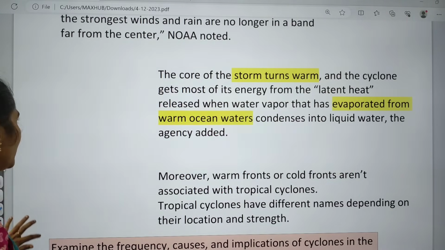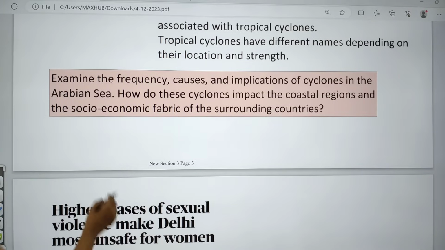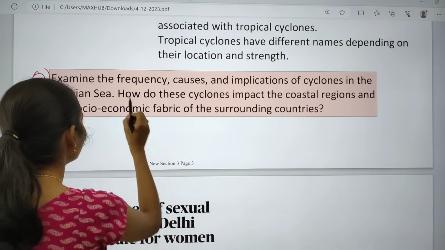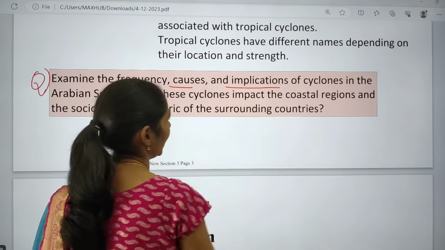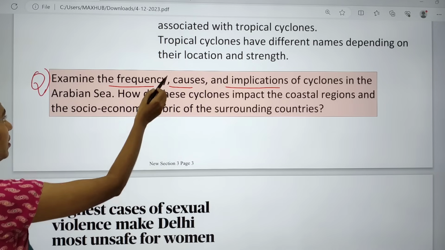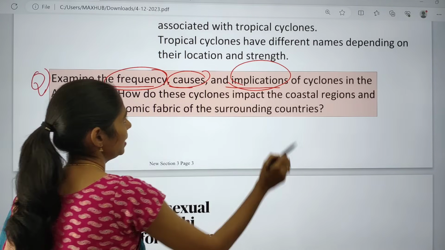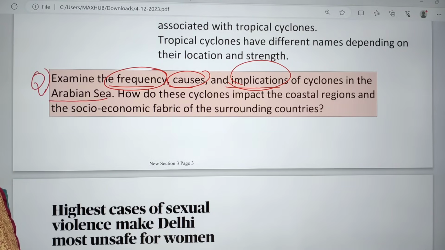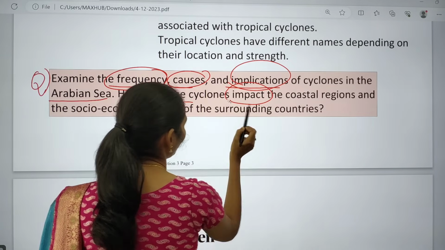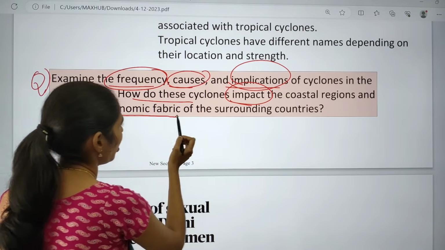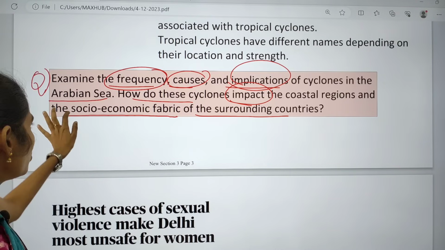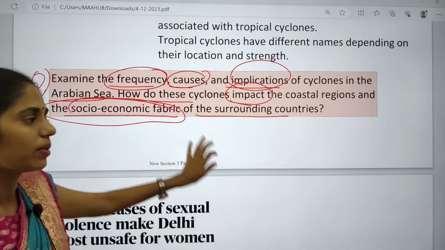So I want to give you one mains question for practice, that is, examine the frequency, causes and implications of cyclones in Arabian Sea. I am not asking about Bay of Bengal, I am asking about Arabian Sea. How do these cyclones impact coastal regions and socio-economic fabric of surrounding countries? So I will give you just an example of how it is going to impact the socio-economic fabric.